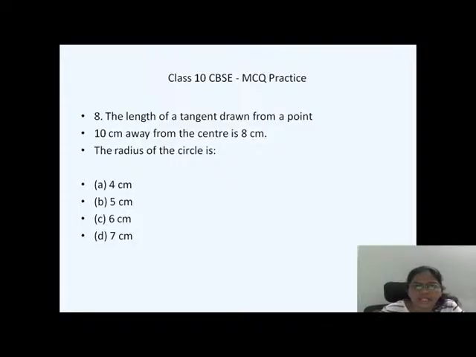So the length of the tangent drawn from a point from the center. This is a circle, and there is a tangent. If I take this point as P, there's a tangent and this is my radius, and I'm going to join this line. The tangent is drawn from a point 10 centimeters away from the center. From here to here it is 10 centimeters. Sorry, the tangent length is 8 centimeters, so this is not 10, this is 8 centimeters. And this is 10.